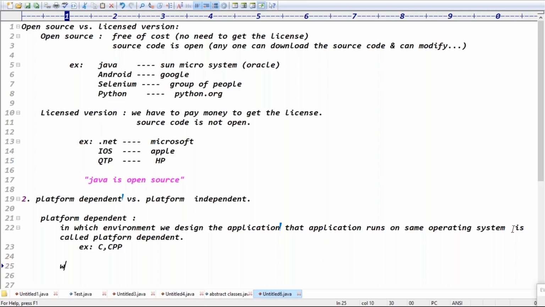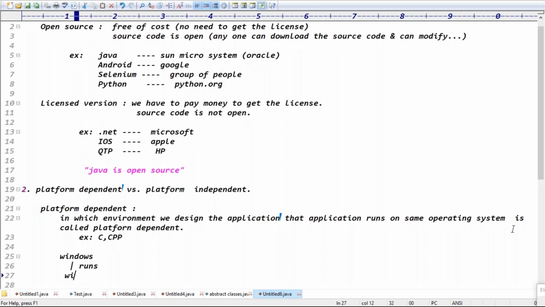Exactly, guys. If I develop the application using Windows operating system, that application runs only on Windows. If I develop the application using Linux, that application runs only on Linux, right? Exactly. If we develop the application using Mac, that application runs only on Mac, guys.